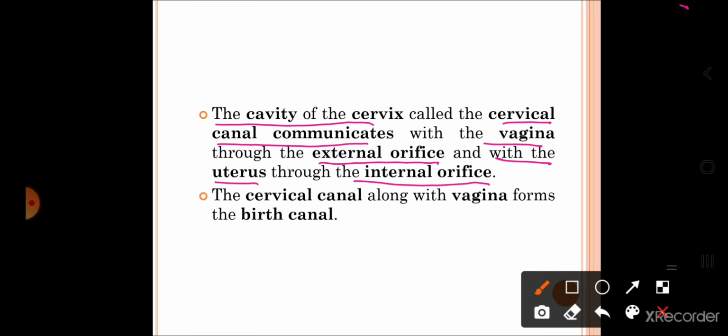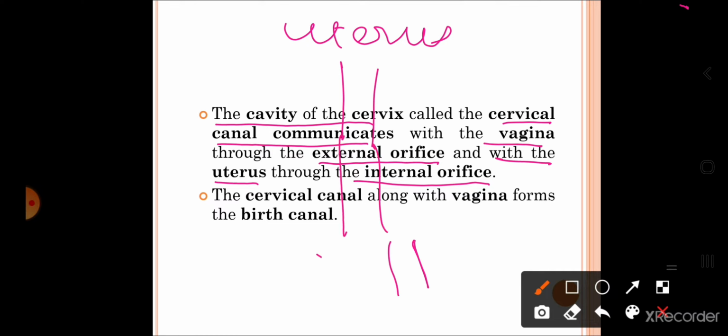The external orifice. Say for example this is the cervix, right? Above the cervix, this part is the uterus, and after the cervix, which region is this? This is the vagina, right? Uterus and vagina.